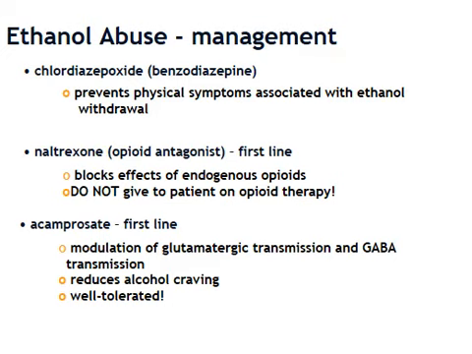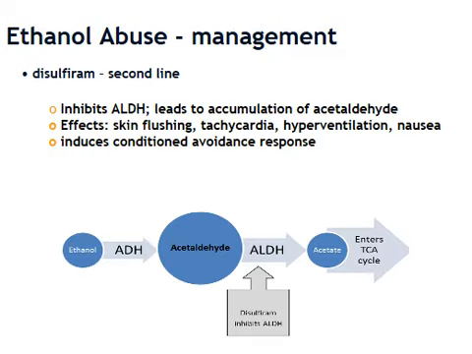Other first-line therapies include acamprosate. This drug will basically allow for the modulation of glutamatergic transmission and GABA transmission, and it reduces alcohol craving, and it's relatively well tolerated.